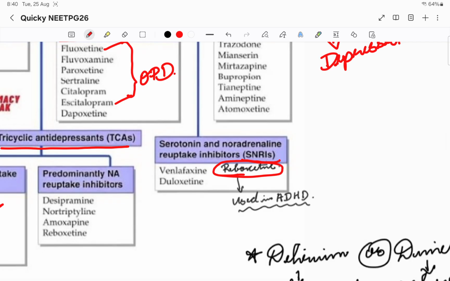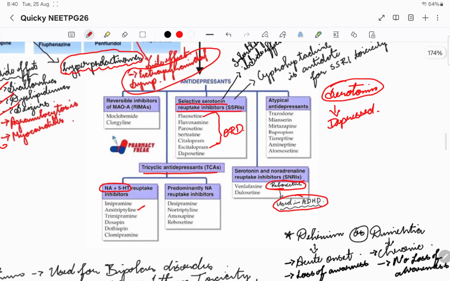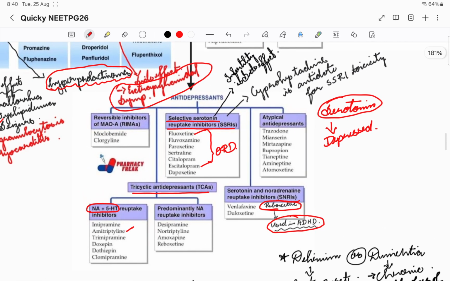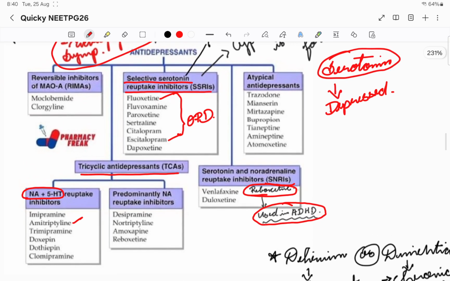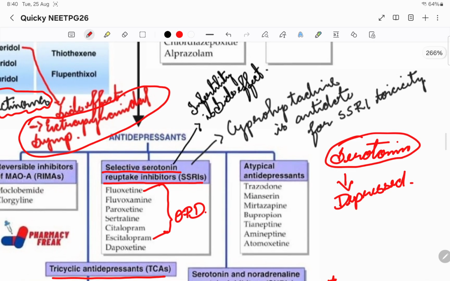Please remember reboxetine, because it is also used in ADHD, attention deficit hyperactive disorder, in kids and all. That is why reboxetine is very important. It is a new kind of drug, please remember this. Then atypical antidepressants and others are not of much importance.